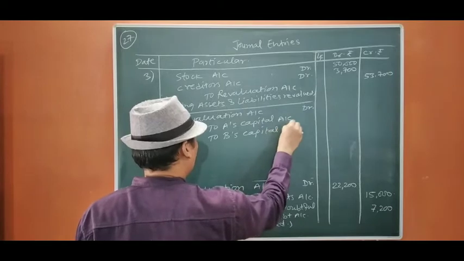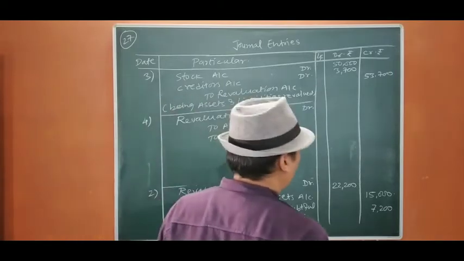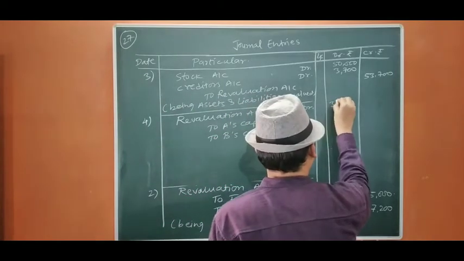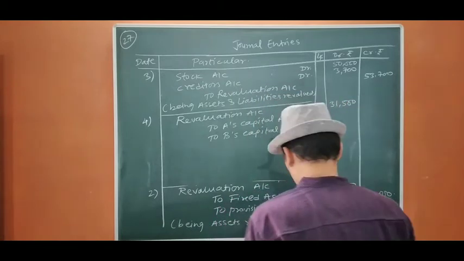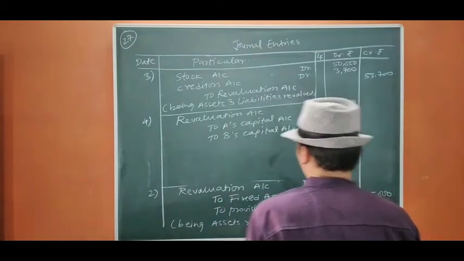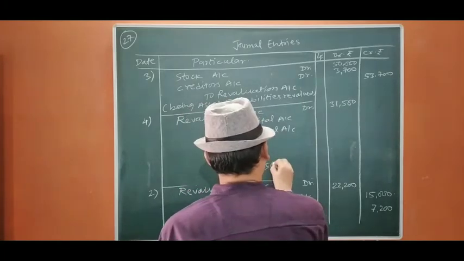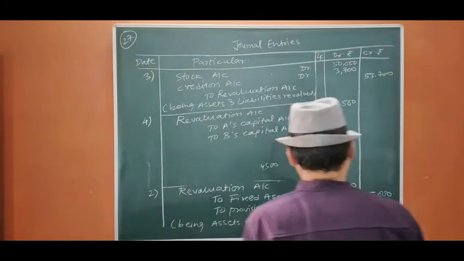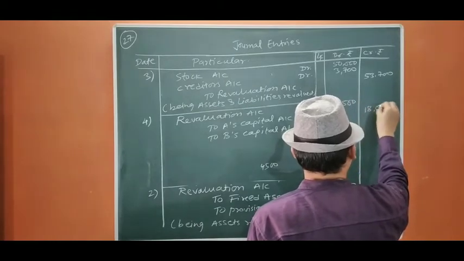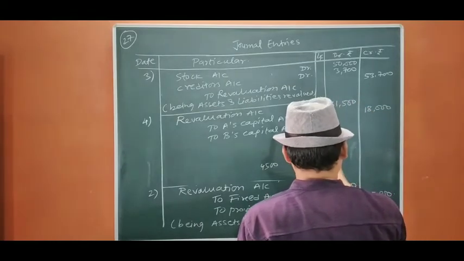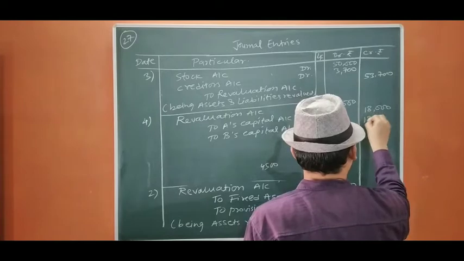The difference amount, if you see, will be 31,500. Now it will be divided in 4:3. 7 fours are 28, 7 fives are 35, 4,500. 4,500 times 4 is 18,000, and 4,500 times 3 is 13,500.